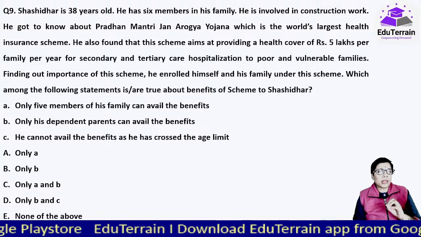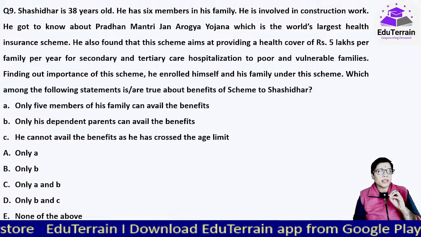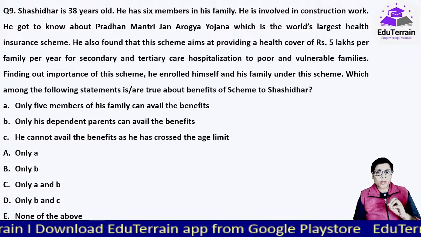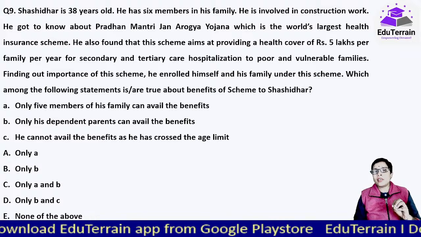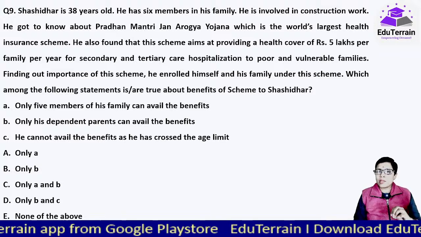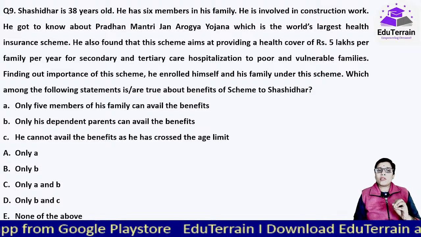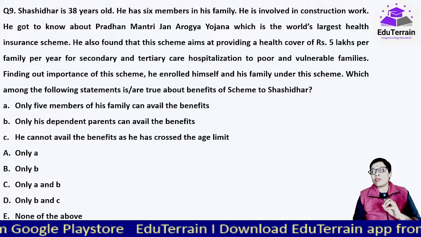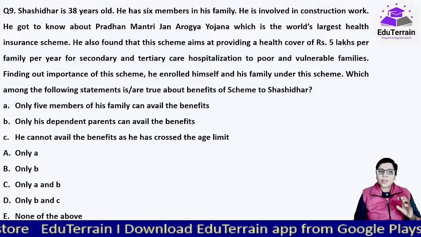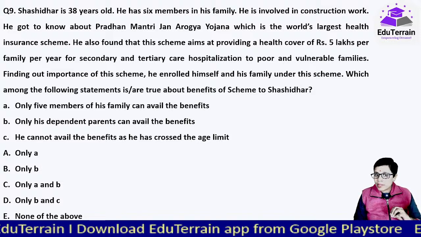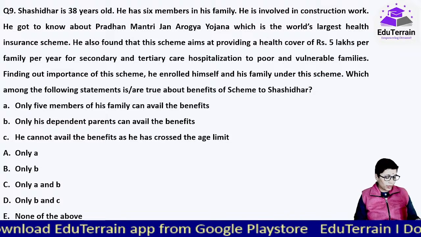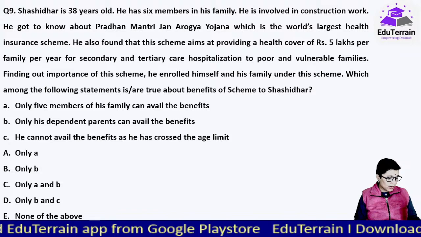He got to know about the Pradhan Mantri Jan Arogya Yojana, which is the world's largest health insurance scheme. He also found that this scheme aims at providing a health cover of rupees 5 lakhs per family per year for secondary and tertiary care hospitalization to poor and vulnerable families. Finding out the importance of this scheme, he enrolled himself and his family under this scheme. Now, which among the following statements is or are true about benefits of the scheme to Shashidhar? Only 5 members of his family can avail the benefits. Only his dependent parents can avail this benefit. He cannot avail the benefits as he has crossed the age limit of 38 years. Now you have to tell me which of these is or are true.